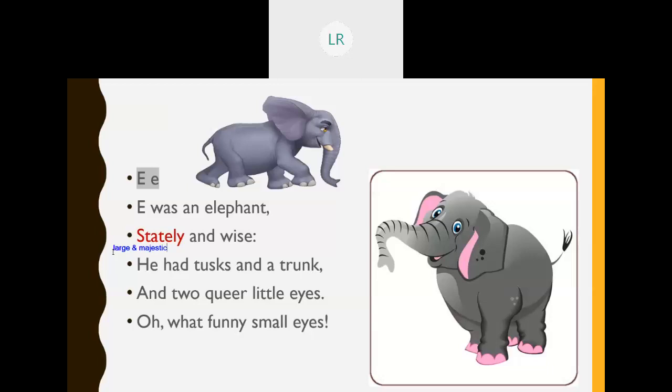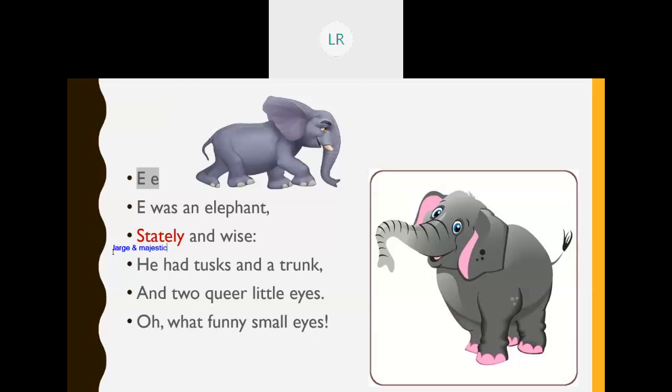What do you mean by wise? Wise means he'll judge nicely. Okay, nice judgment. He's having a good experience. Then we'll call them as wise. Here the poet is telling the elephant as wise and stately, looking large and majestic.